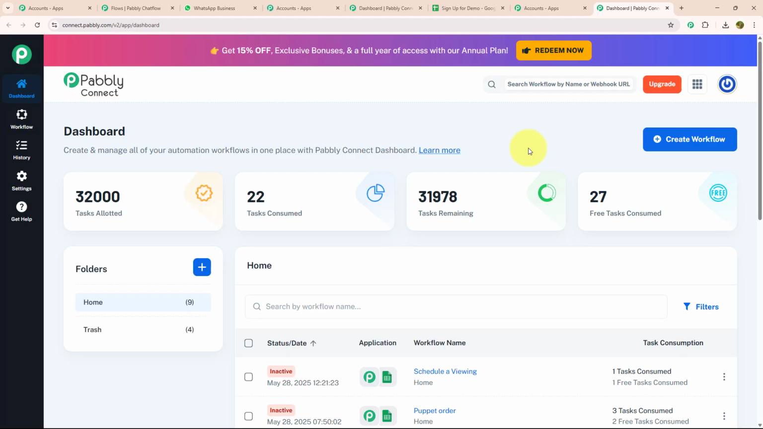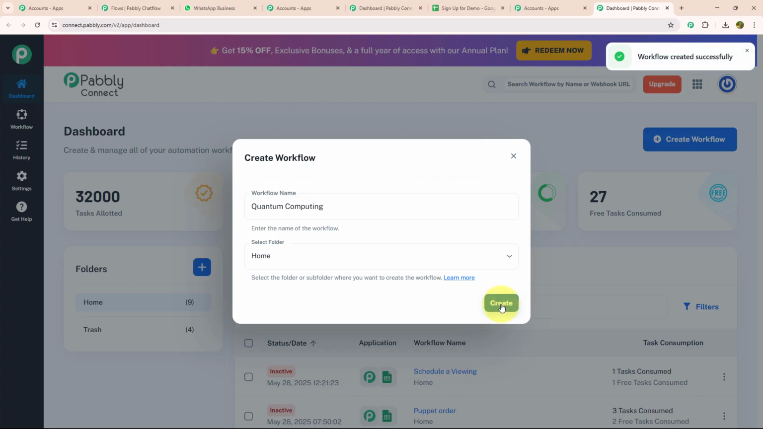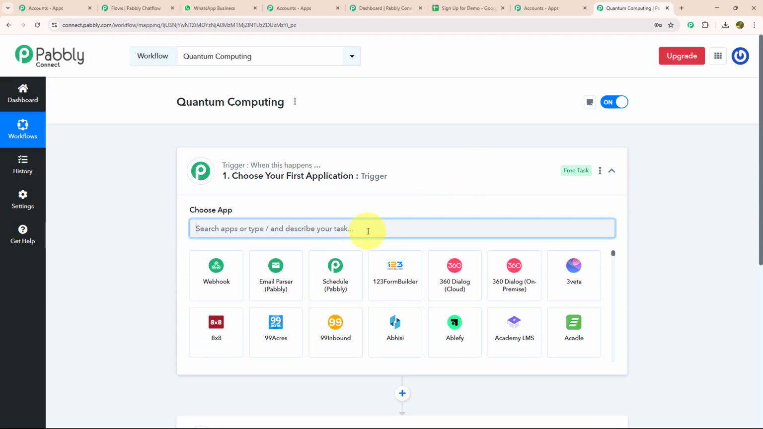To create a new workflow, you just need to click on the Create Workflow button, which is given on the top right corner. Over here, you need to name your flow according to what you are making. As we are making this workflow for quantum computing, I will name it according to that. And after that, I will click on the Create button. Over here, you can see there are two steps, trigger and action. As soon as you enter your trigger, the action will be performed. Let's start with the first step, which is the trigger.